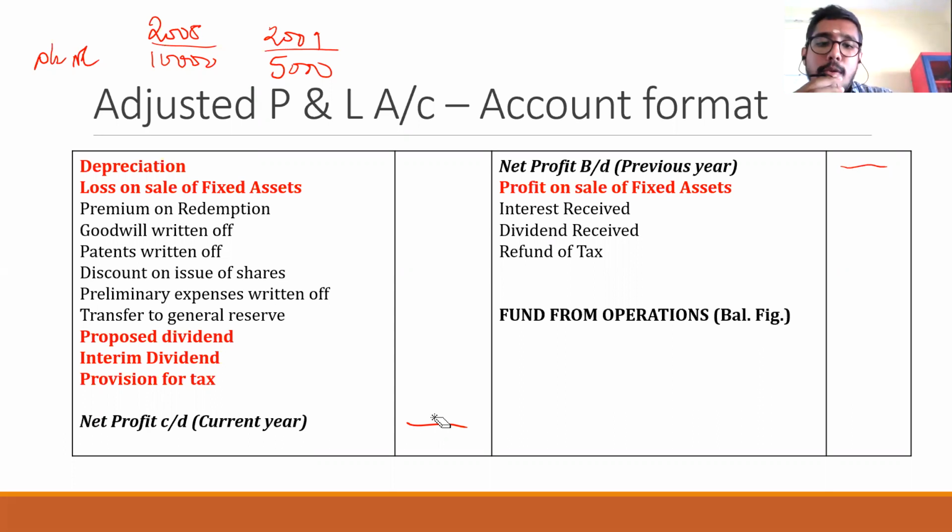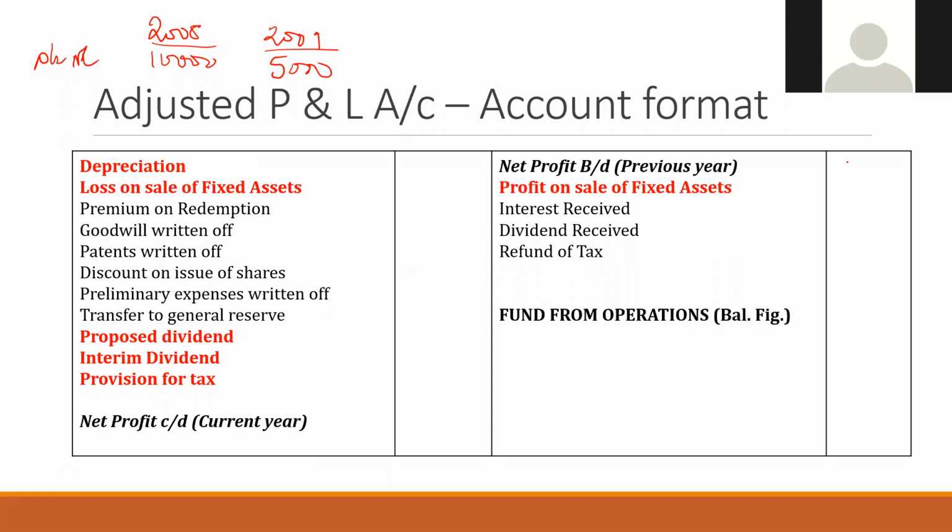So net profit brought down. What is the amount you are keeping here? Net profit brought down, in brackets, previous year. Which is the previous year? 10,000. Start writing with 10,000. And net profit carried down. What is the current year? Current year profit, how much? 5,000.